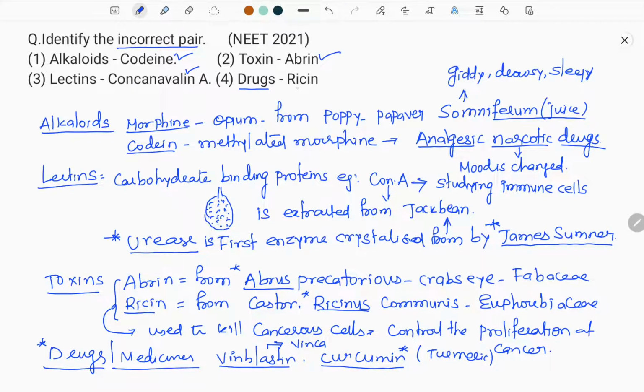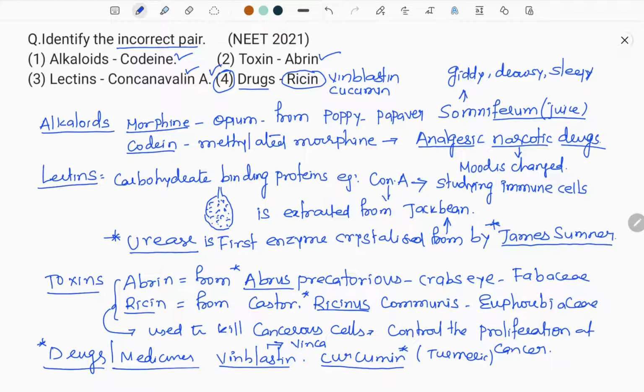And drugs is not Abrin, Ricin, but drugs is, I told you, vinblastine and curcumin. Vinblastine obtained from Vinca rosea and curcumin from Curcuma longa, that is turmeric, in which the rhizome is the underground stem modification.